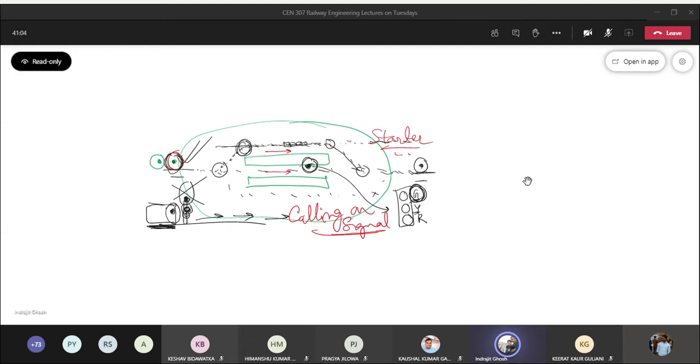If home signal is showing any other indication, calling on signal will always be on, or always black. So on means the default position. Try to be clear about the railway terminology. On means default position, so calling on signal's default on position is a black display, no light, no illumination. So the off position of both home signal and calling on signal is not possible. If I ask you in the exam to explain this, you should be able to write a few lines. It is not possible for the home signal and calling on signal to be in off position at the same time.